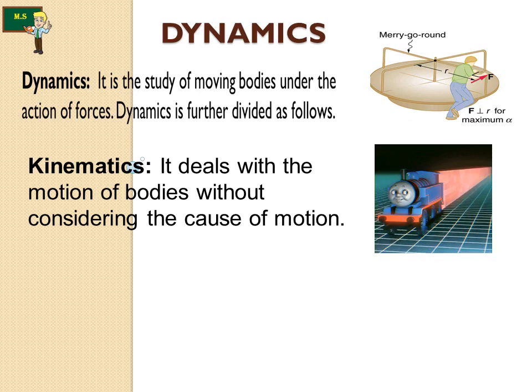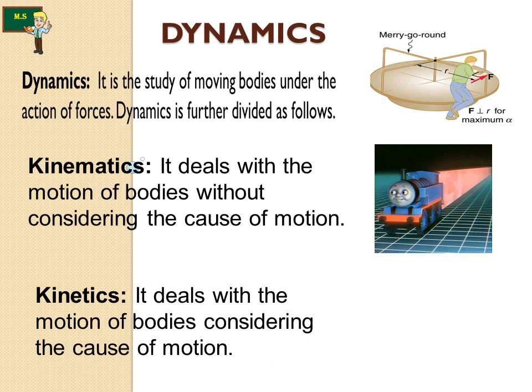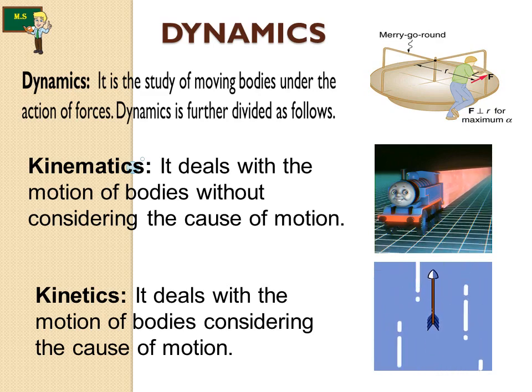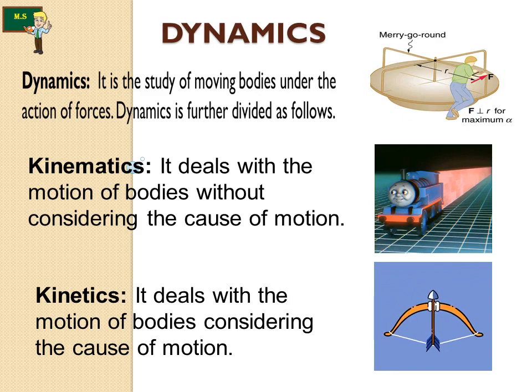It has been moving all around here. The second one is kinetics. It deals with the motion of bodies considering the cause of motion. Now you can see the example picture here. A bow and arrow. This is a good example for kinetics.